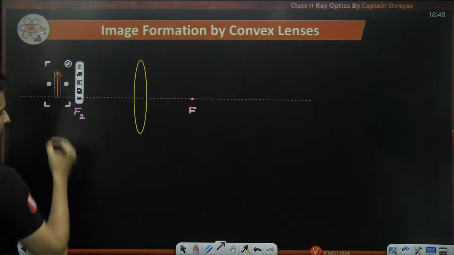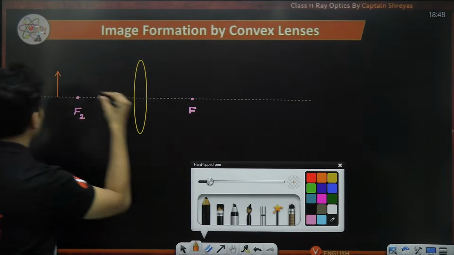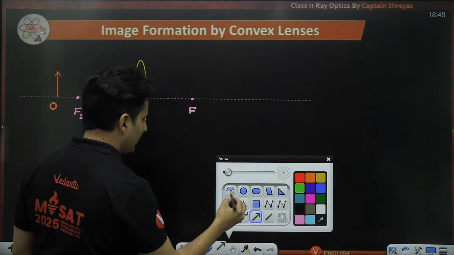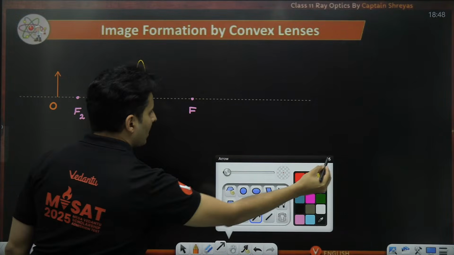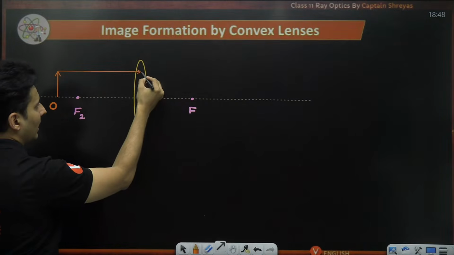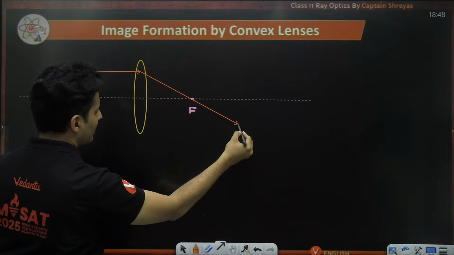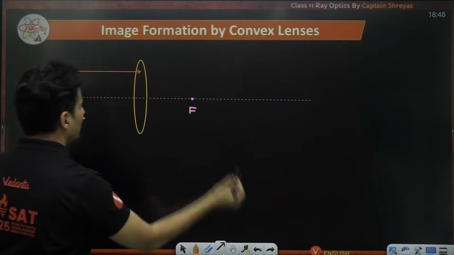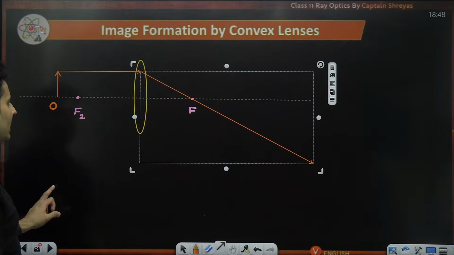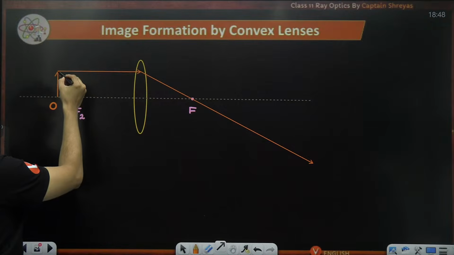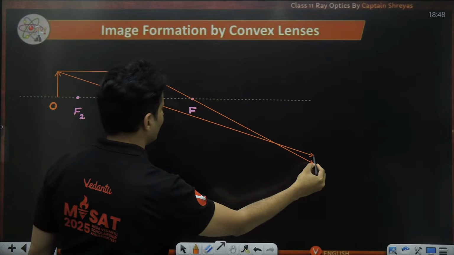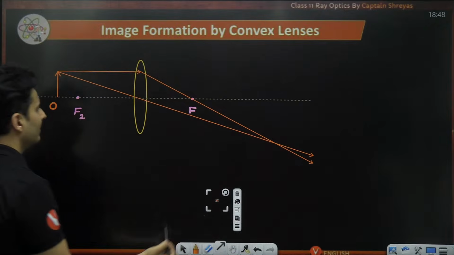Randomly I have shown it. This is my object. So the rays coming out from the object, I can show many of them. One of the rays will go like this, parallel, and after refraction, it will go through the focus. So let it continue through the focus infinitely long. Next, if a ray passes through the optical center, it should go undeviated. So it will go undeviated like this as it is.